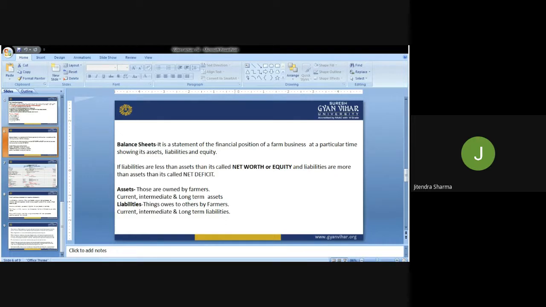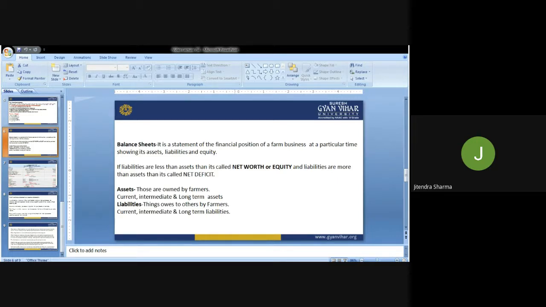it means the earnings and the capital have a much stronger position as compared to the overdrafting or the pendency of the organization, what kind of money they have to pay. All of that is also called a liability. So if assets are more, the balance sheet is called net worth or equity.